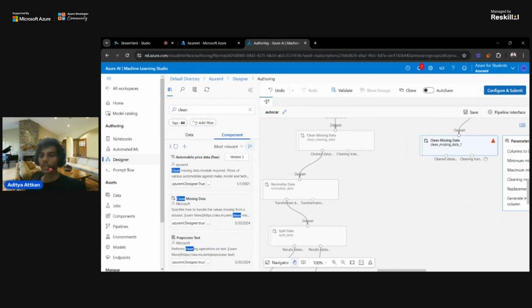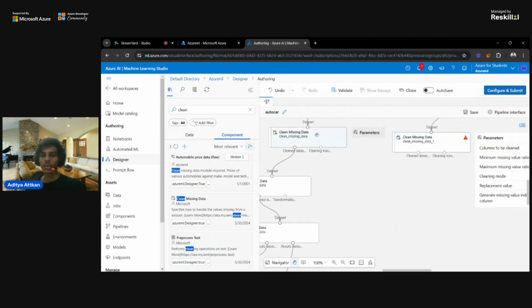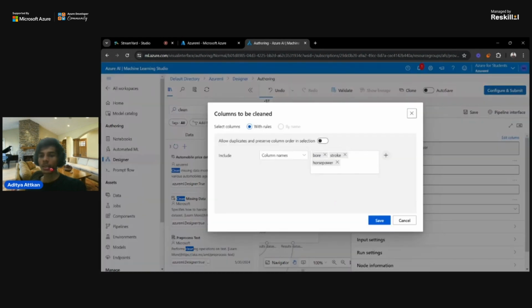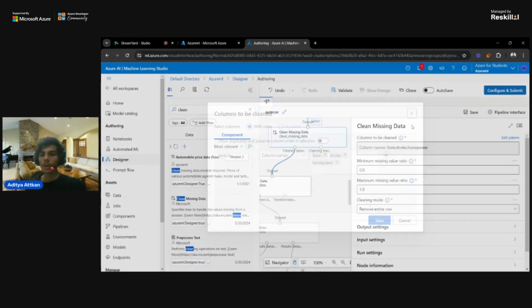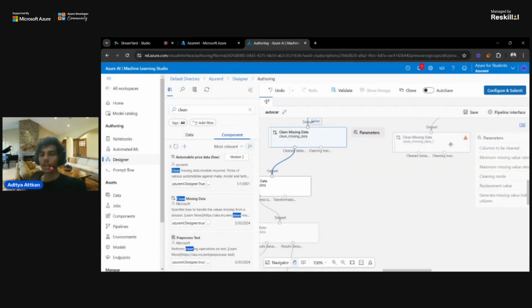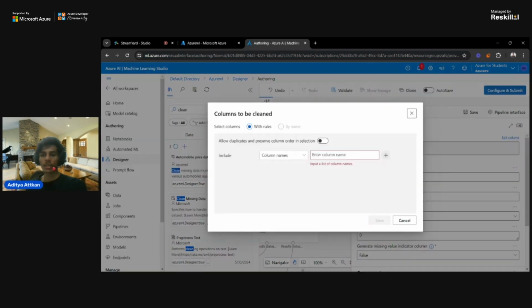We need to select some parameters also in that, since there are a bunch of things we need to clean out. There are three parameters which are basically the main parameters on which the price can be predicted: the bore, the stroke, and the horsepower. So I will add these parameters, typing the bore, the stroke, and the horsepower.